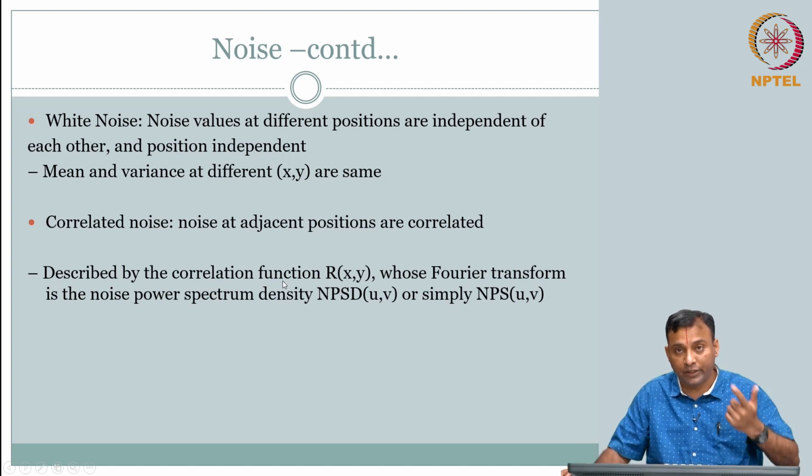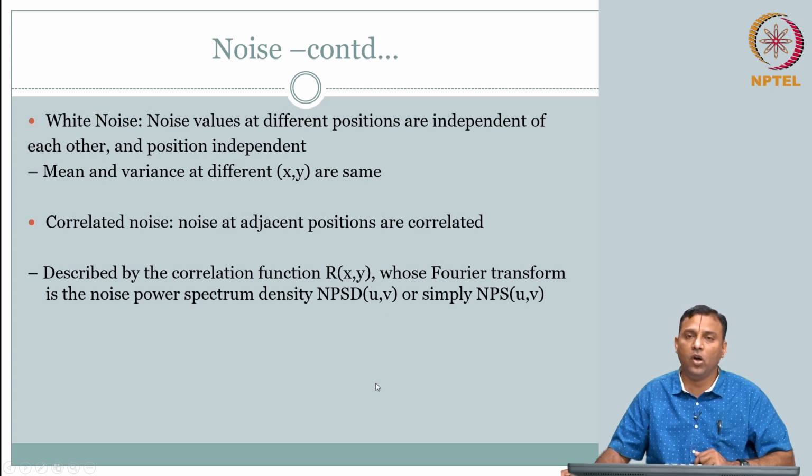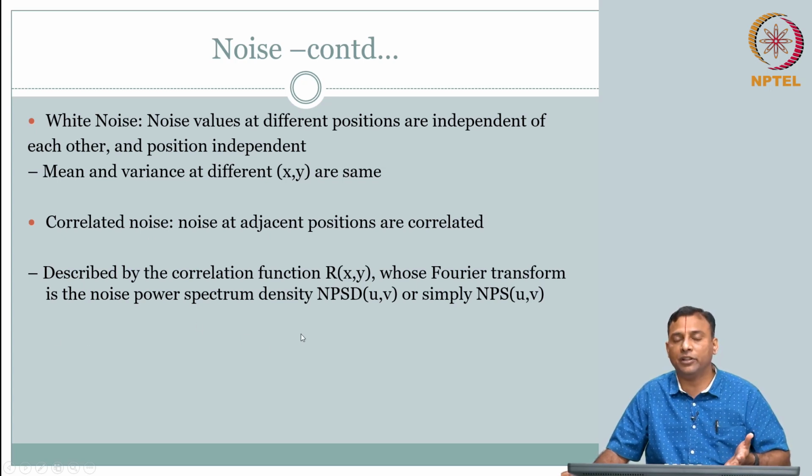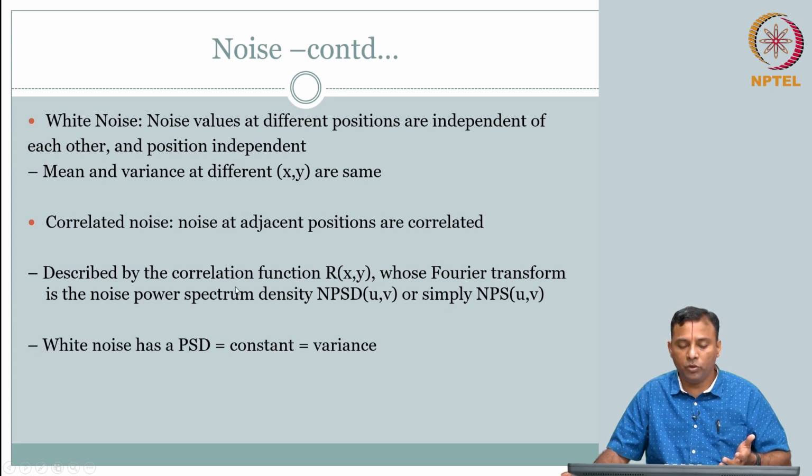If you take the Fourier transform of that in the frequency domain, what you get is the power spectral density, but we call it the noise power spectral density, or simply the noise power spectrum, u comma v. Okay. So now, what are we interested in? We are interested in getting to what is white noise and what is correlated noise. We have introduced some functions for correlation. So, how do I put them together?